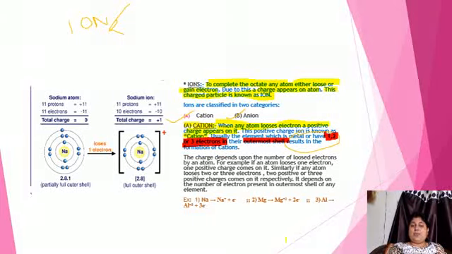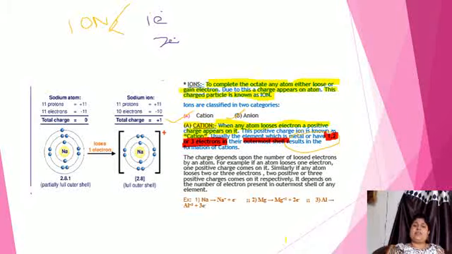A metal which has 1 electron in its outermost shell will lose 1 electron. A metal which has 2 electrons in the outermost shell will lose 2. Similarly, if any metal has 3 electrons, it will lose 3 electrons.